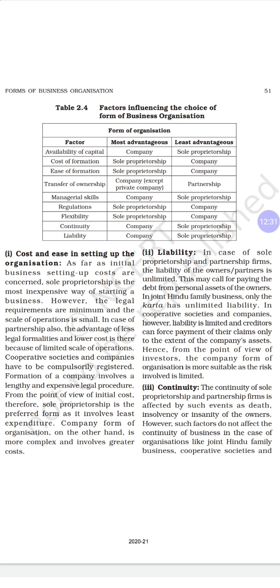Same rule is applicable for partnership also, where if the liabilities are unlimited, they need to sell all their personal assets and repay the liabilities of the company.